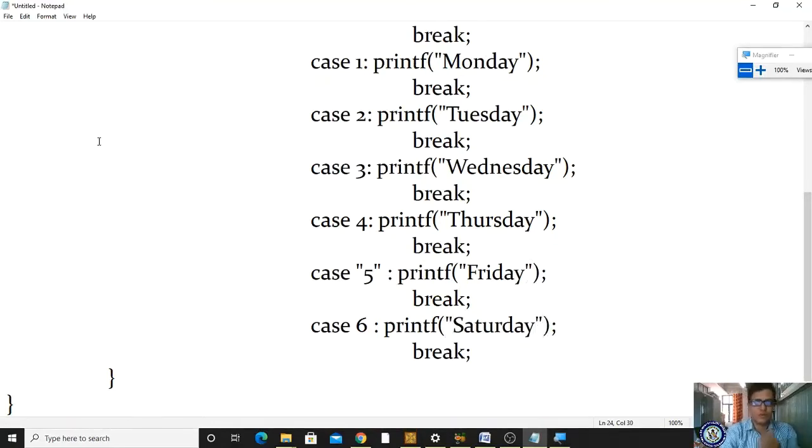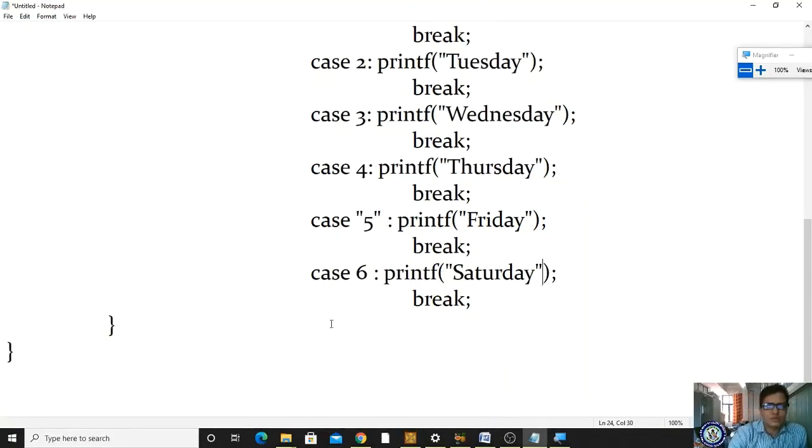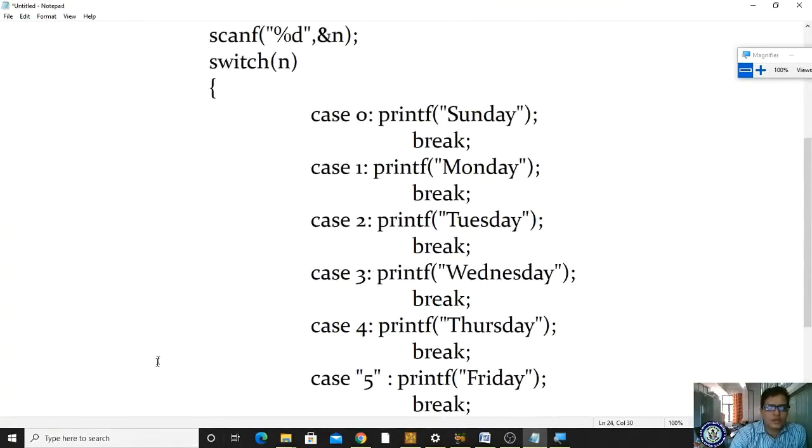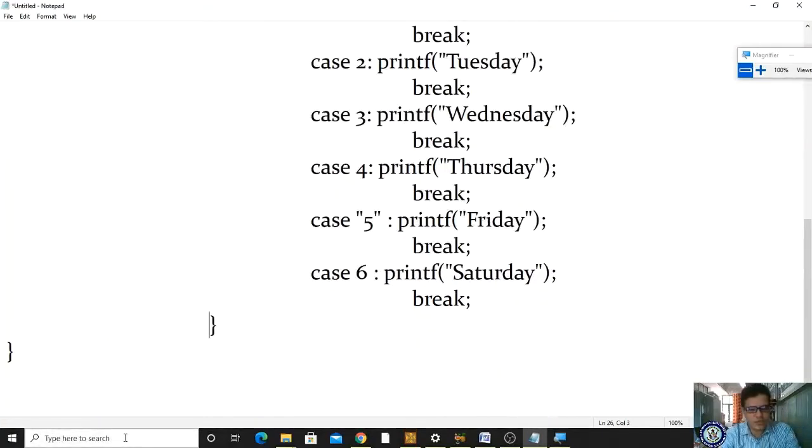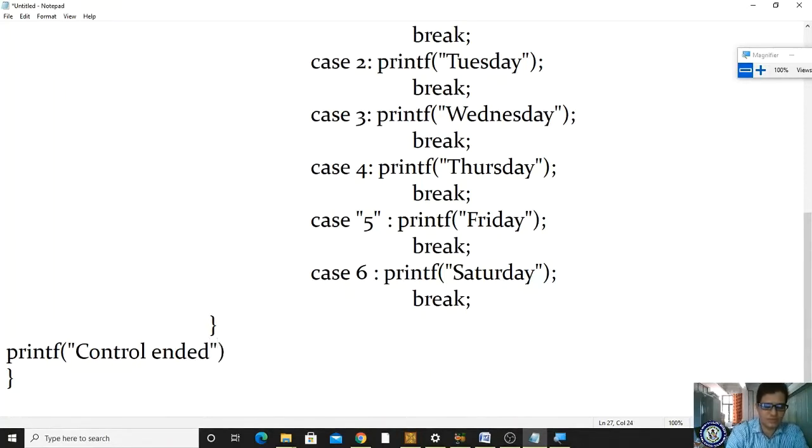Okay, now you just see, is there anything after this break? In the switch block, nothing is there, right? I'm writing one output statement after that, printf control ended, just for understanding purpose. Okay, afterwards I'm giving getch.